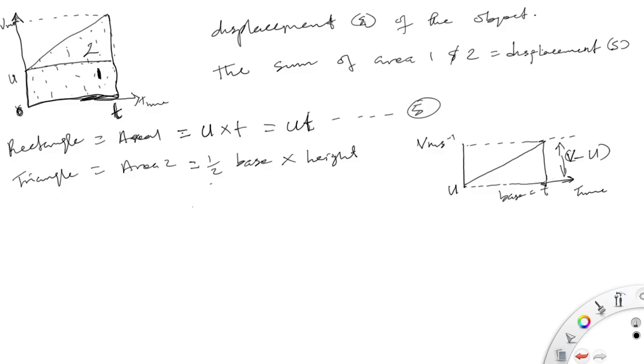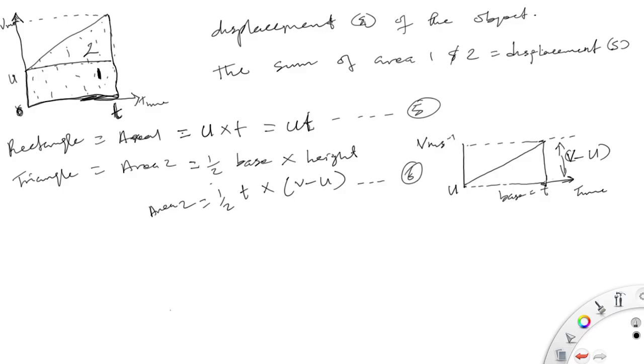So having done that, now we can say area is equal to 1 over 2 times base, t, times our height, v minus u. Let's say this is area 2, equation 6.